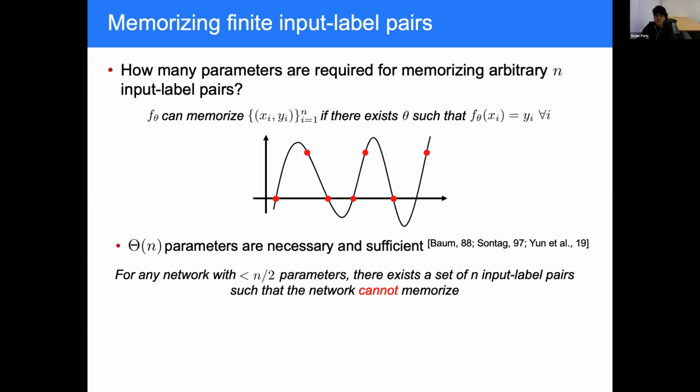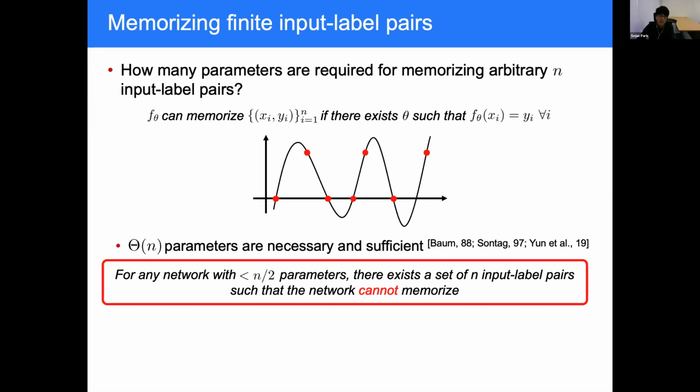And for memorizing arbitrary n pairs, the sufficiency and the necessity of theta n parameters has been known for various activation functions. Specifically, the necessity result states that for any network with less than n over 2 parameters, there exists a set of n pairs such that the network cannot memorize.